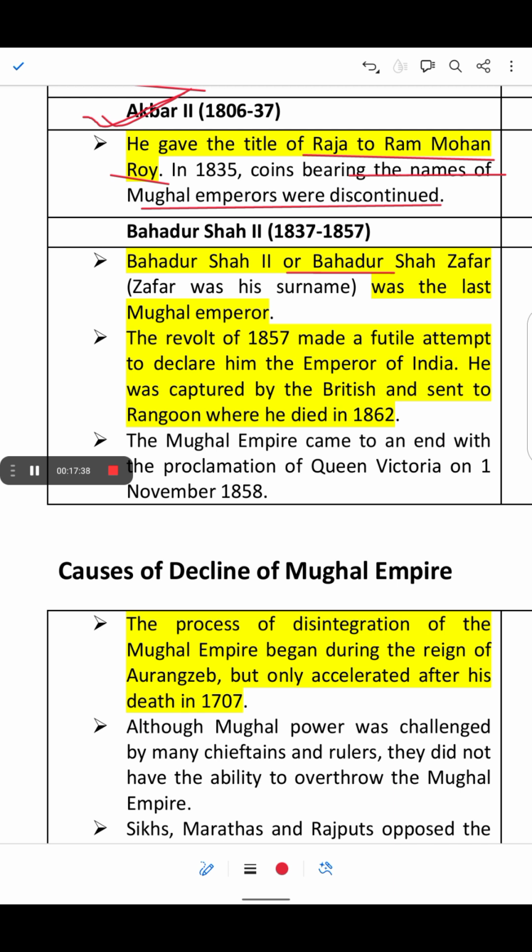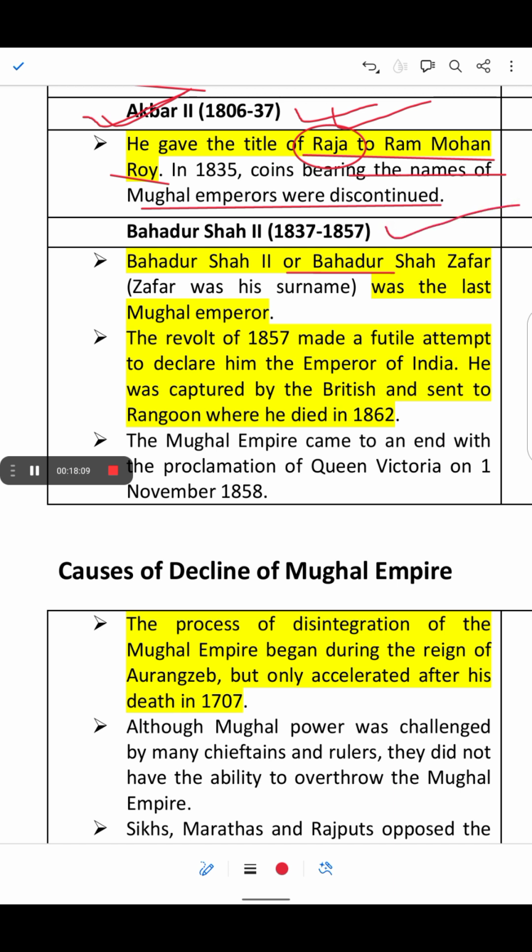So all the Mughal emperors were just for the namesake. That's all. Now next is Bahadur Shah II, 1837 to 57.